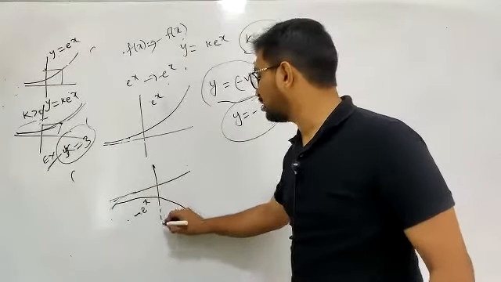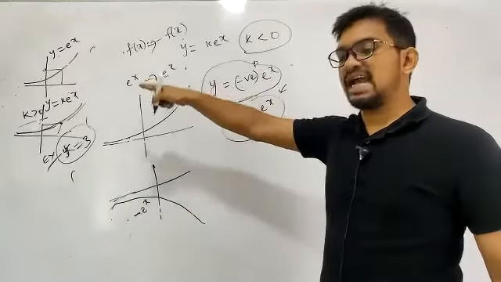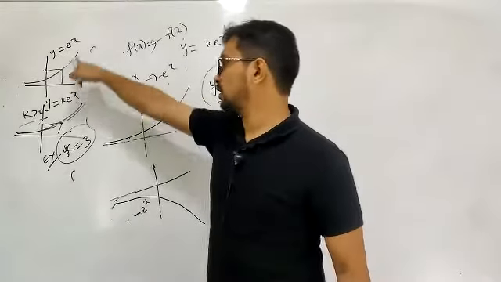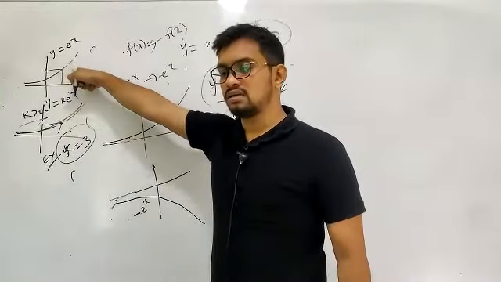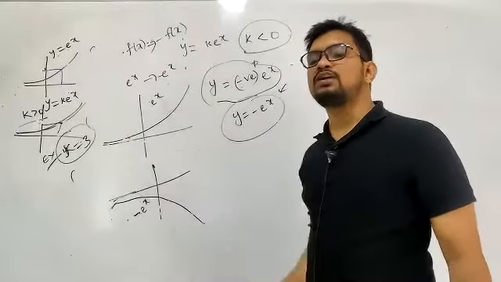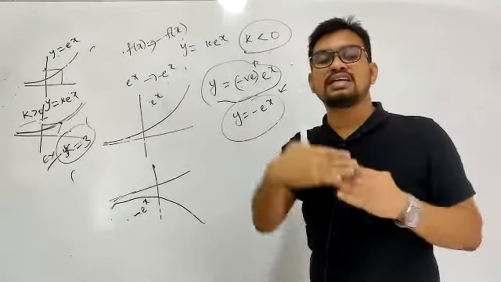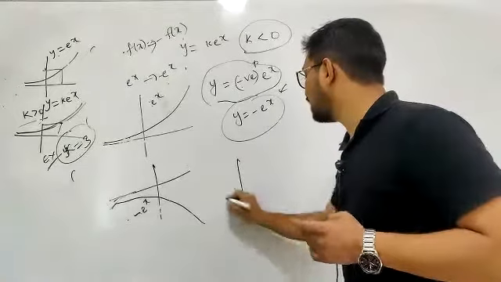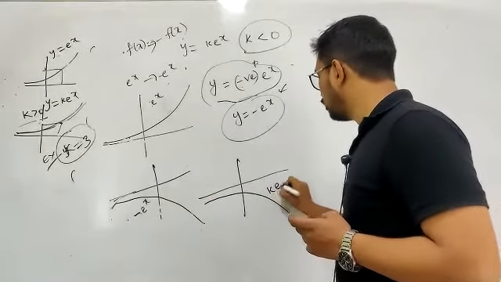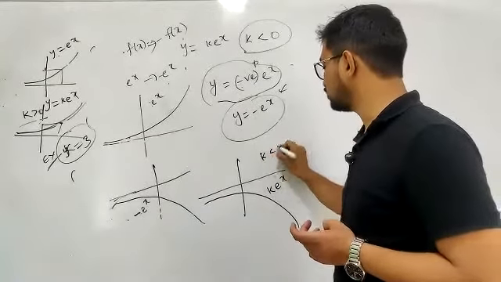Now once we have taken the minus e power x graph, as k is negative, the shape of k into e power x will also look like this. When k is positive, the shapes of both are the same. If k is negative, it is just enhancing this graph. We are just enhancing the graph, nothing more. So again the k into e power x graph looks something like this. As k is less than 0, the shape looks like this. This is for k is less than 0.